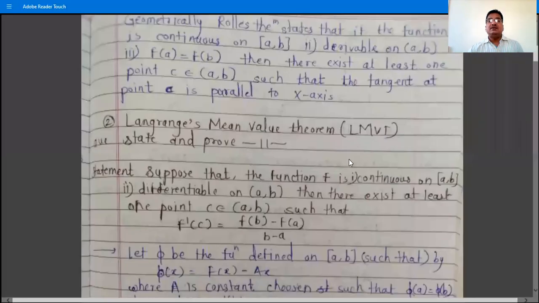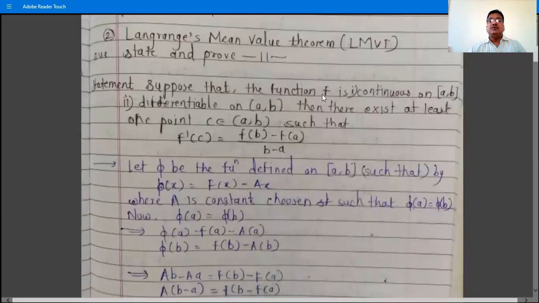Next theorem is Lagrange's mean value theorem, that is LMVT. Question is what? State and prove LMVT, Lagrange's mean value theorem. Suppose that the function f is, number 1, continuous on closed interval [a, b], number 2, differentiable on open interval (a, b), then there exists at least one point c belongs to open interval (a, b) such that f dash c is equal to f of b minus f of a divided by b minus a. So this is the statement of the Lagrange's mean value theorem.